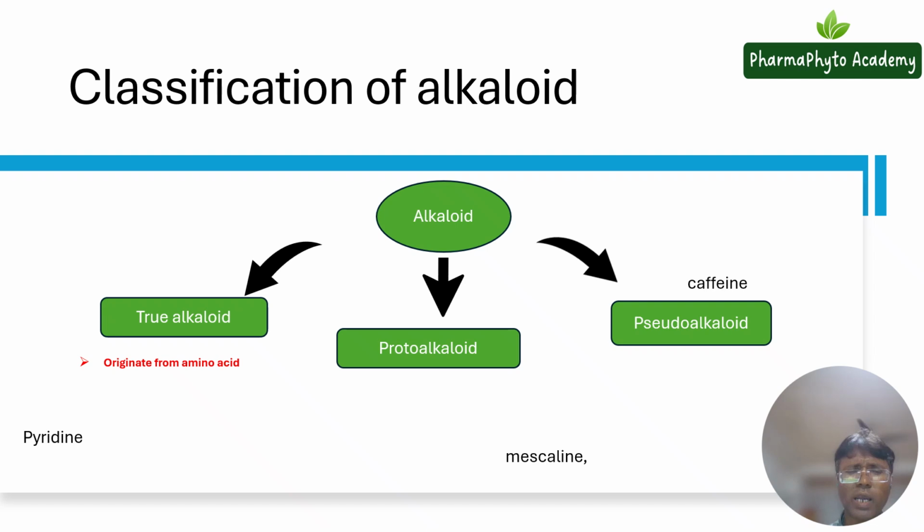True alkaloids are derived from amino acids, and in true alkaloids the nitrogen is present in a heterocyclic ring. Examples of such alkaloids are atropine, nicotine, and morphine. You can see from the structure that pyridine is also a true alkaloid, and this nitrogen is present in the heterocyclic ring.